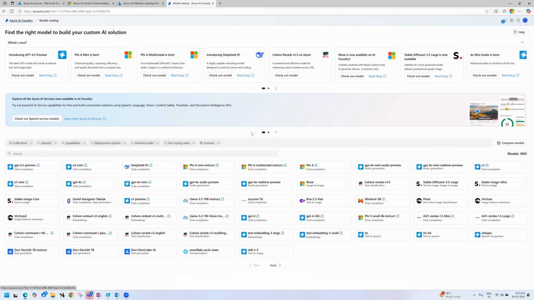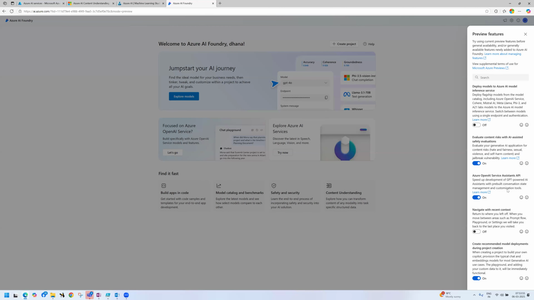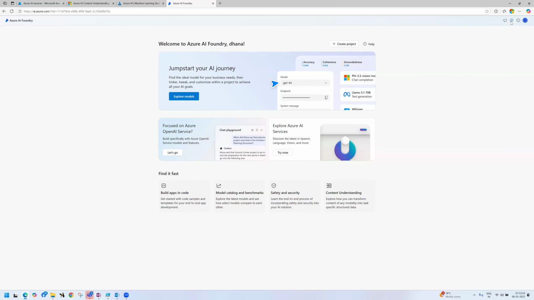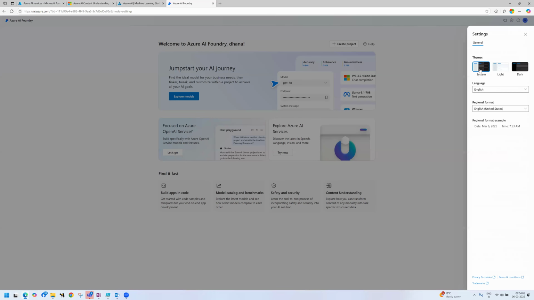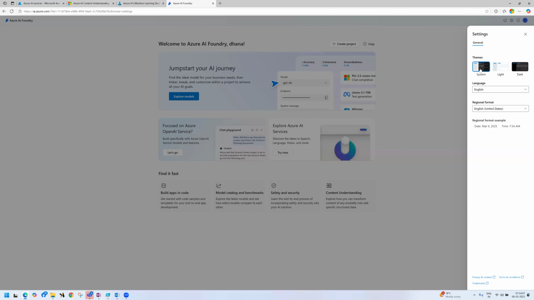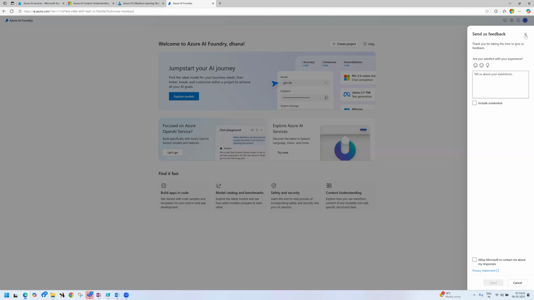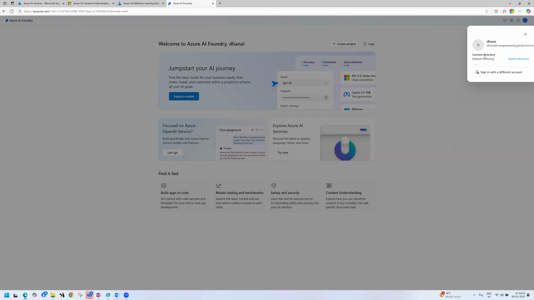And this is the AI Foundry, guys. Here you can see notifications, preview features, whatever they have introduced. And this is the settings. Anytime you can change the settings. This is light, dark, and this is full dark. This is the white combination, full white. I am choosing inbuilt. Here you can provide feedback. This is about your account. See, this is my account.